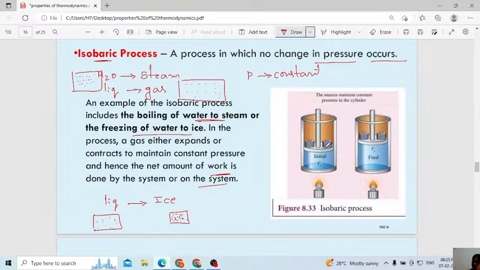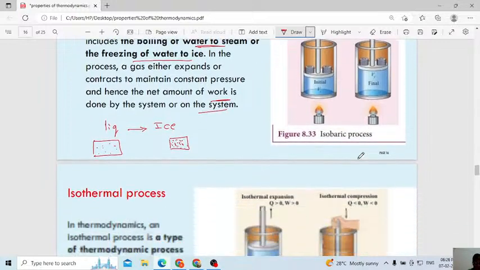Here consider this piston, same. See here, when you provide the energy, what will happen? The mass is maintained at constant pressure in the cylinder. Mass will be constant. Here the volume will decrease, the volume will increase, but in both cases pressure will be constant. Remember that one.